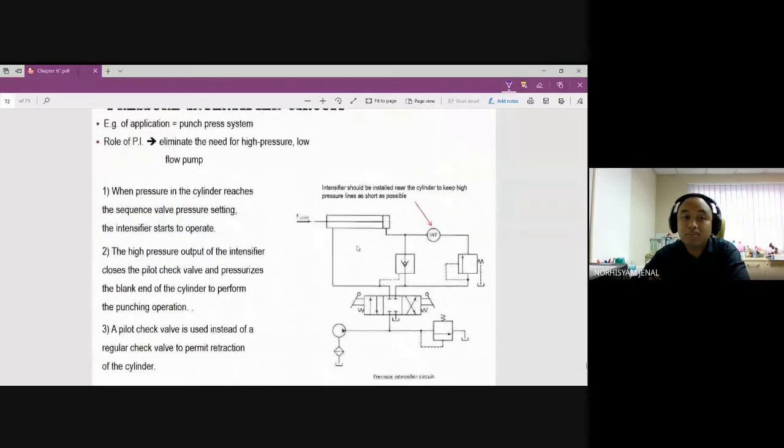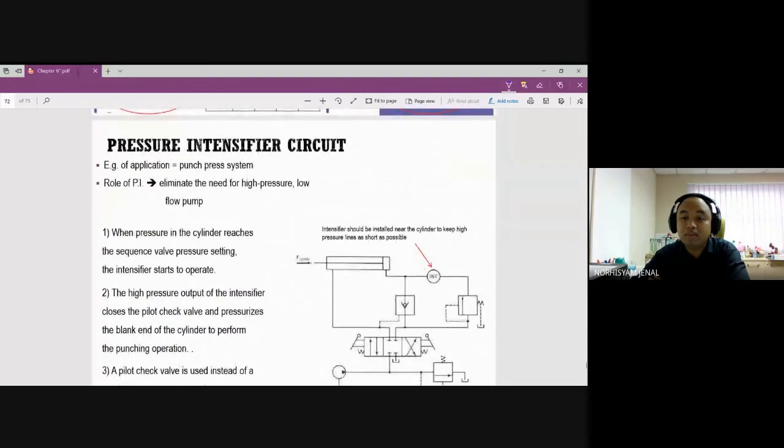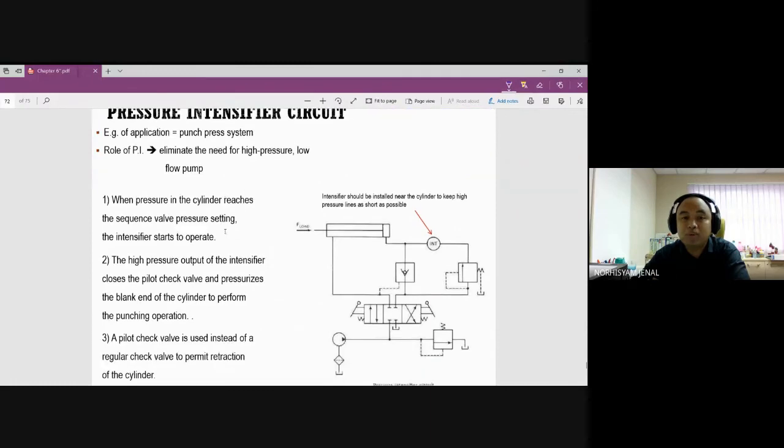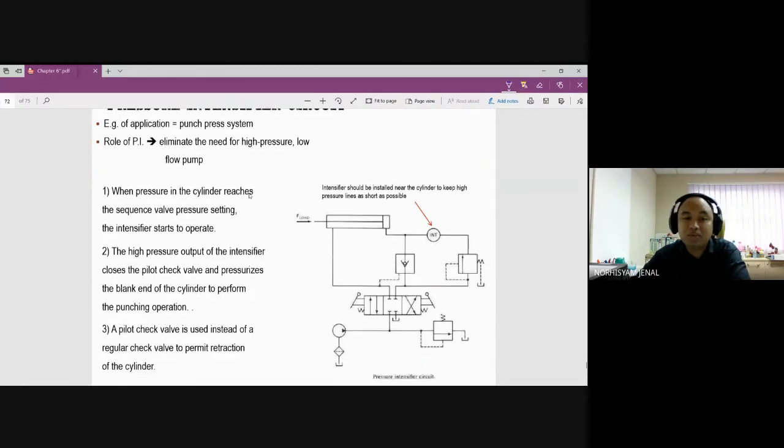And for example, in a circuit, where do you see an intensifier? Example, punch press system here. When pressure in the cylinder reaches the sequence valve pressure setting, the intensifier starts to operate. So the high pressure output of the intensifier closes the pilot check valve and pressurizes the blank end of the cylinder to perform the punching operation. So it gets to here, moves slowly, and then it can punch out fast. A pilot check valve is used instead of a regular check valve to permit retraction of the cylinder.